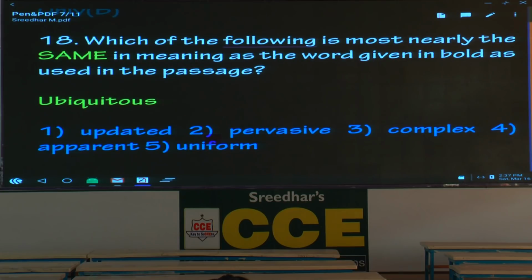Same in meaning, ubiquitous. Ubiquitous, where has it been used? I think at the fag end of the passage or the first paragraph. Incentives for banks to provide ubiquitous and convenient mobile banking services. What do you understand? Do you know the meaning of the word? Please write the meaning. It means present everywhere. First you write present everywhere. Also write omnipresent. Omnipresent also means present everywhere.